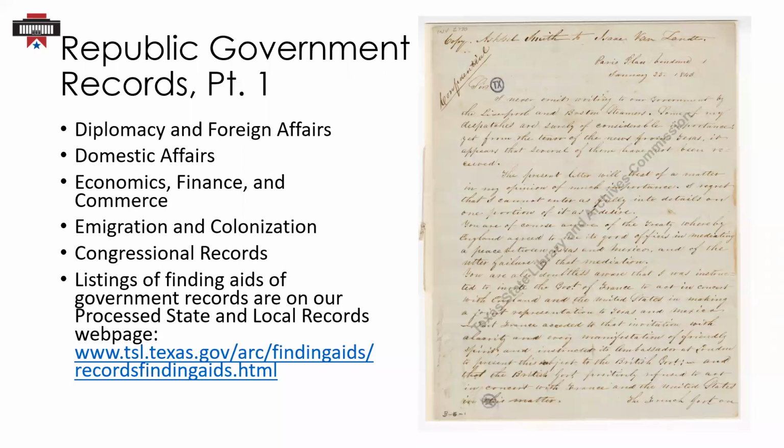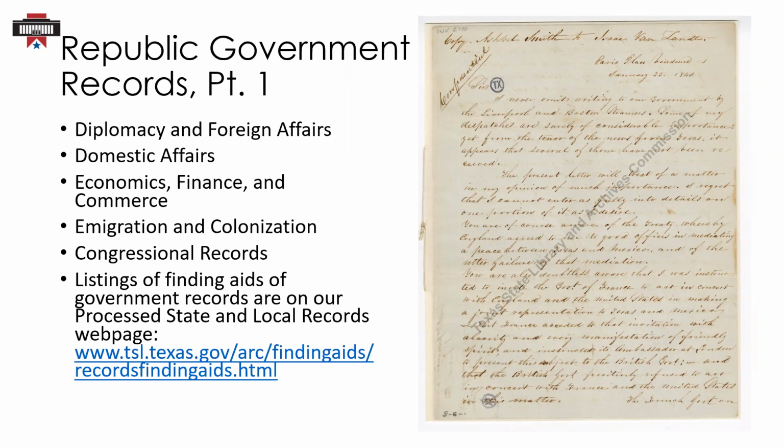TSLAC also holds government records of the Republic of Texas. Records concerning diplomacy and foreign affairs document the efforts of the Republic to gain recognition, secure a peace with Mexico, and pursue annexation to the United States. Records include treaties and correspondence from diplomats and legations. These materials can be found in Department of State records.